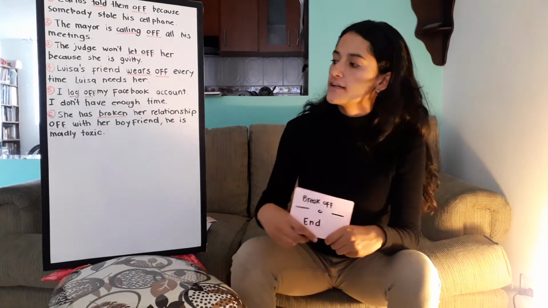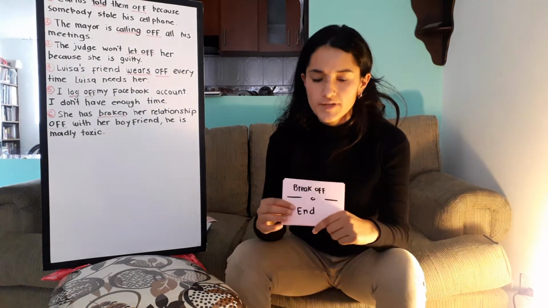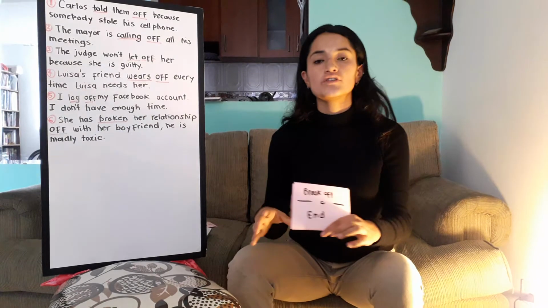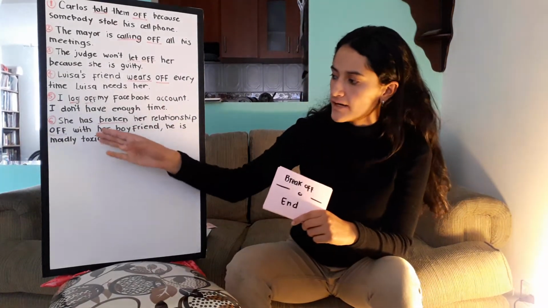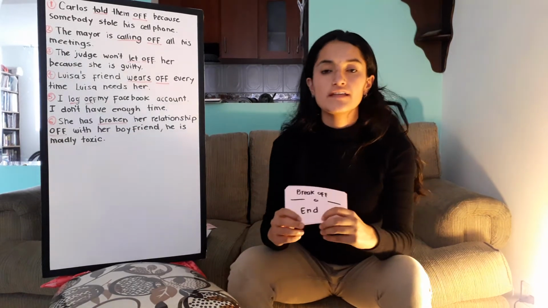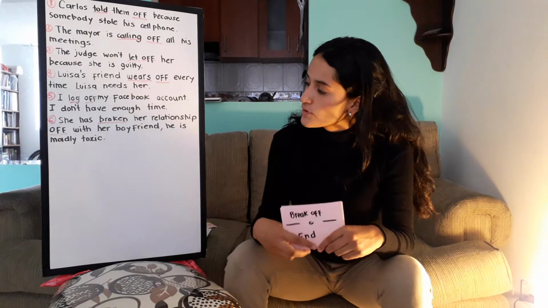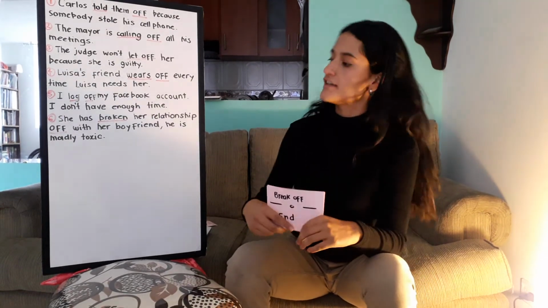And the last one, number 6, break off. It is also a transitive verb. Only tell off and break off, those are transitive. The rest of them are intransitive. In this part, break off is a synonym of end. For example, she has broken her relationship off with her boyfriend. He is madly toxic.